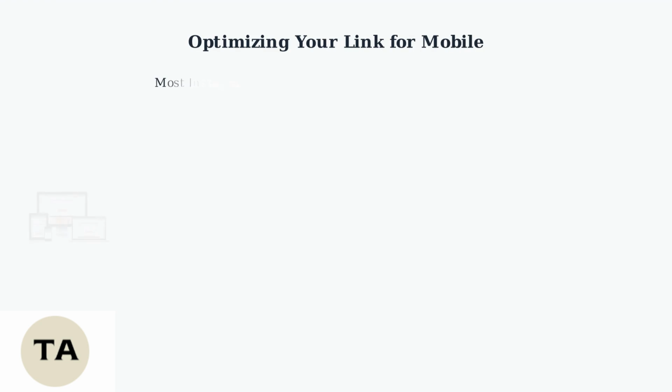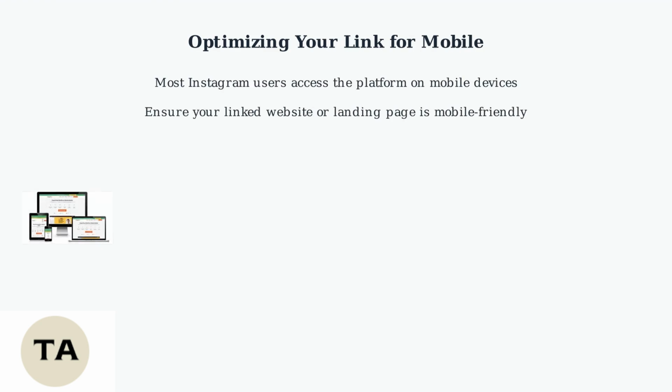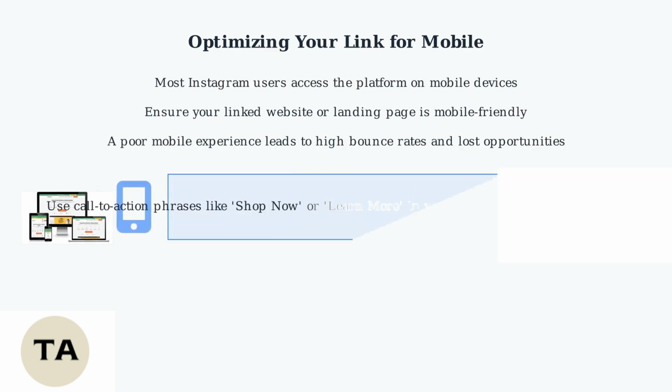Since most Instagram users access the platform on mobile devices, ensure your linked website or landing page is mobile-friendly. A poor mobile experience can lead to high bounce rates and lost opportunities. Use call-to-action phrases like "shop now" or "learn more" in your captions to encourage clicks.